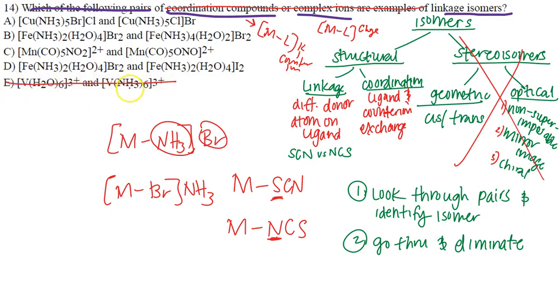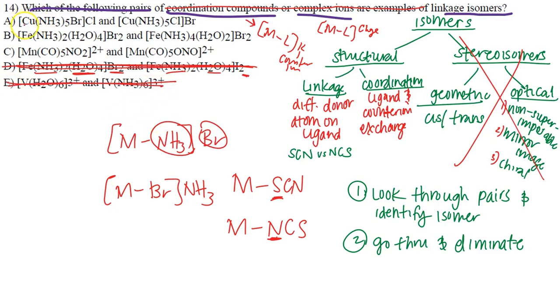If these were the same ligands and say this was oxygen attached here instead of H2O or something like that, which technically oxygen is attached. So that's not going to work here. NH3 is not going to work either. Let's move on. Letter D. I have two ligands, NH3 and H2O, and then I have a counter ion here. I have two ligands and a counter ion here. Okay, so the ligands are the same. The only difference between these are the counter ions. Nothing to see here. They're not linkage, they're not coordination, they're nothing.